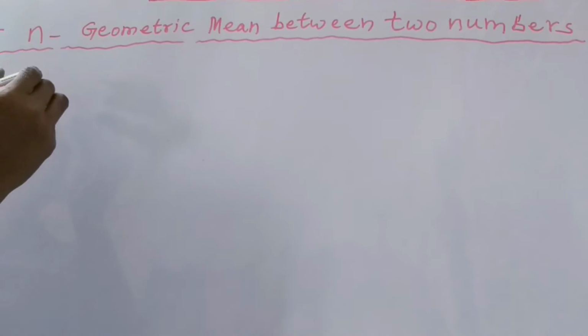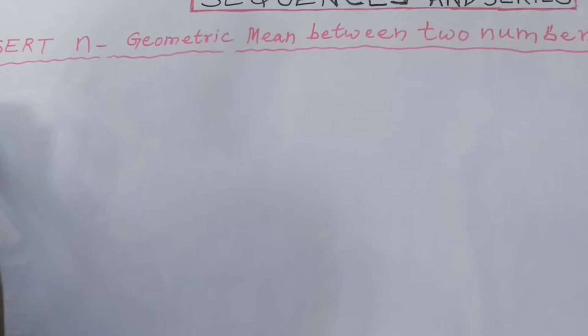Insert small n geometric means between two numbers. That is going on now.